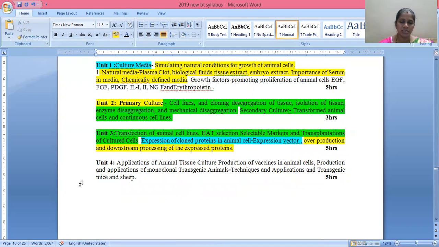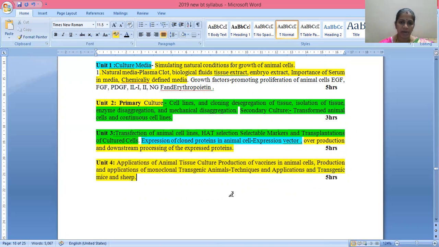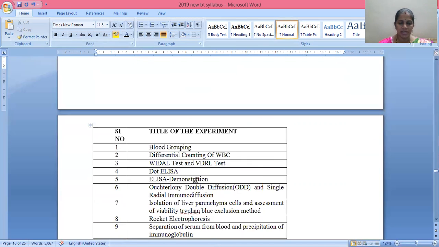The last unit under this paper 6: applications of animal tissue culture, production of vaccines in animal cells. Production and applications of monoclonal antibodies, transgenic animals, techniques and applications. In that, specifically for applications of transgenic animals, we are going to study mice and sheep. So this is all about paper 6, immunology and animal biotechnology, theory part.